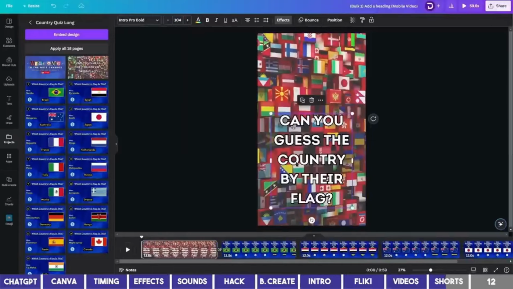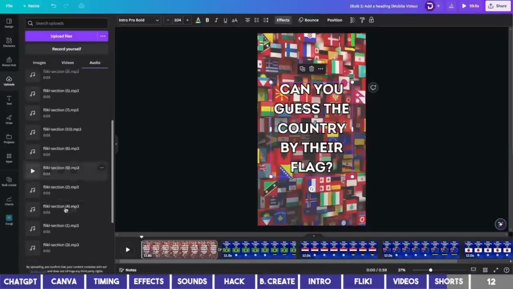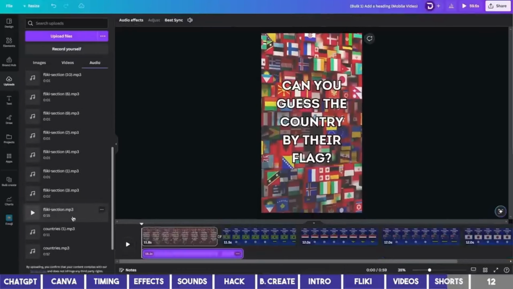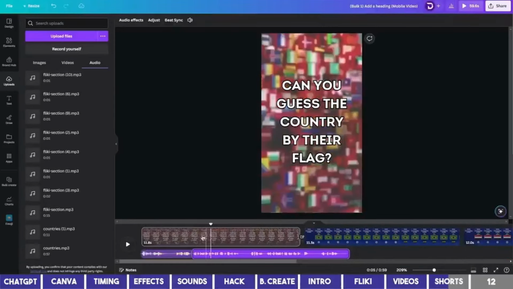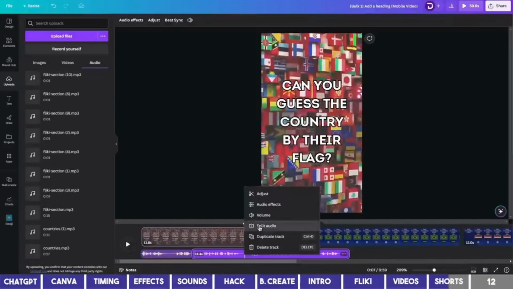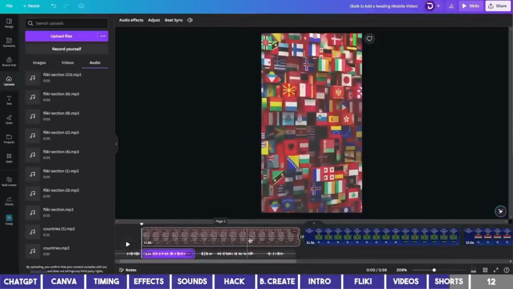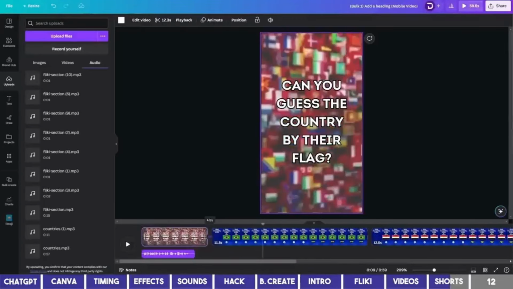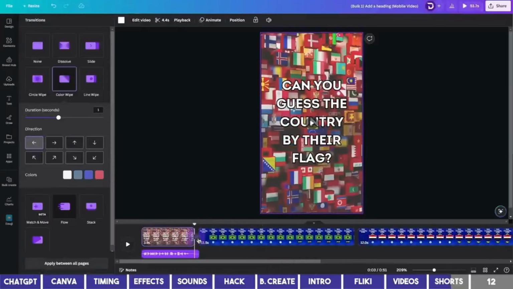You may enlarge the text and then go to the Upload tab to add the audio intro. But this time we only need the question and not the whole intro. So I'll right-click on it and split the audio at the start and at the end, then delete both. Drag the audio to the start of the clip and drag the end handle of the page to meet it as well. The transition was imported with the page, so click on it to add it between all the pages.